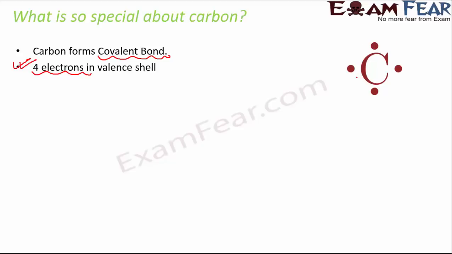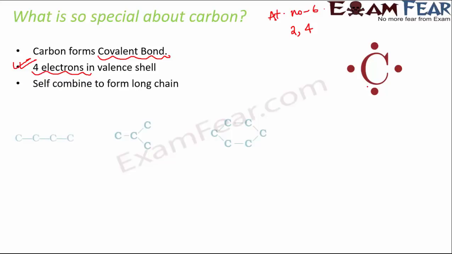If you look at the electronic configuration of carbon, it has an atomic number of 6, and its electronic configuration is 2 in the innermost shell and 4 in the outermost shell, that is the valence shell. Since there are 4 electrons, carbon needs 4 more electrons to be in the stable configuration. And how does it acquire those 4 more electrons? By sharing of electrons, and that's why it forms covalent bonds. It also has the ability to self-combine to form long chains, and this property of carbon is known as catenation.